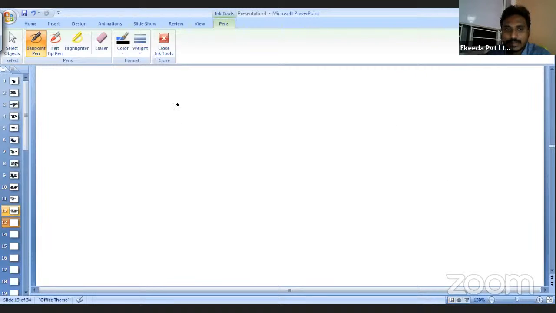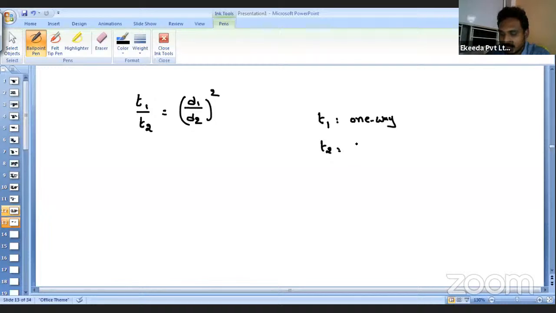So let us find out the relationship. I can say T1/T2 will be equal to (D1/D2)². T1 is nothing but the time required for the one-way consolidation, and T2 is the time required for the two-way consolidation. If it is a one-way drainage path, what will be my D1 value?